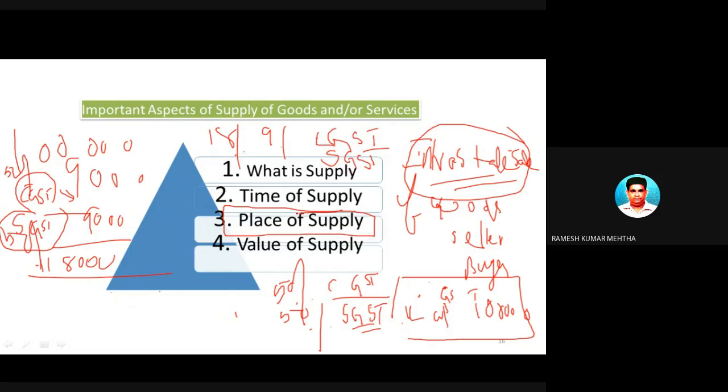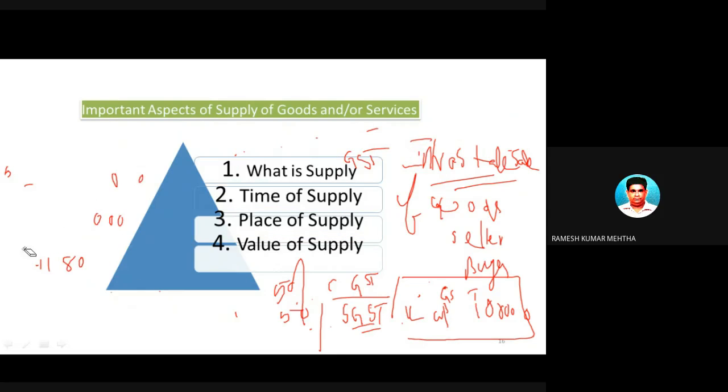Both the buyer and the seller are in the same state, and the goods are delivered from Hubli to Bangalore, and both of them are in the same state. Because of that, the place of supply is in Karnataka. It is an intrastate sale, and 50% goes to CGST and 50% goes to SGST. Okay, so that's the reason why place of supply is very, very important.